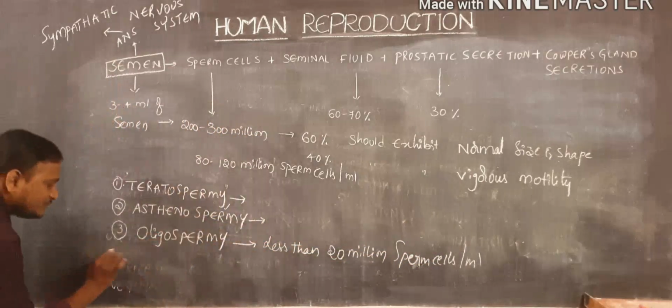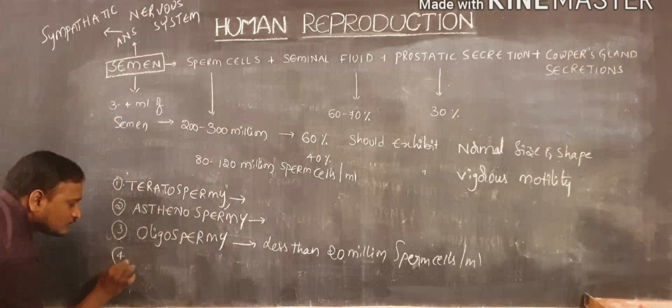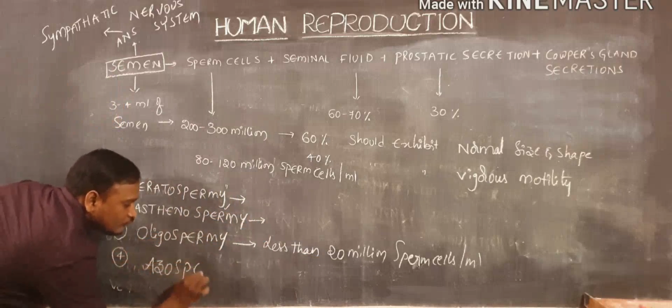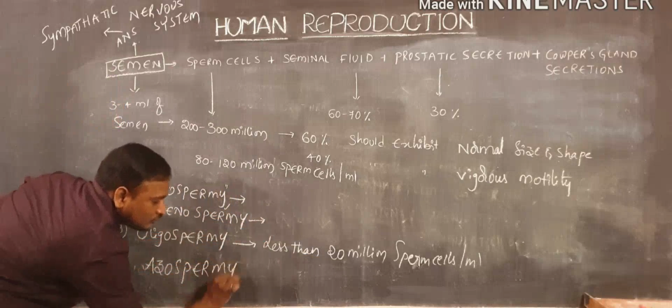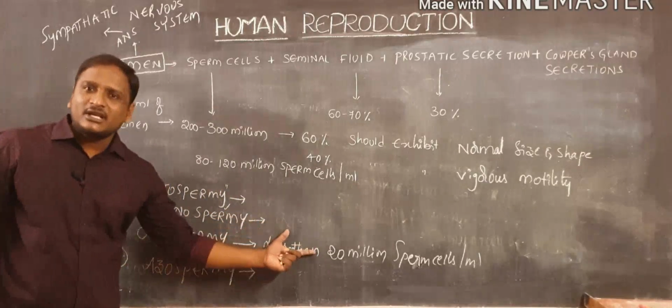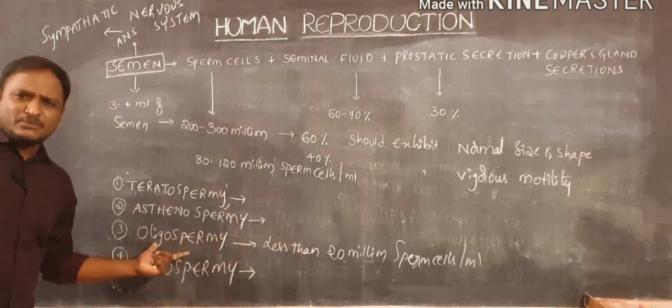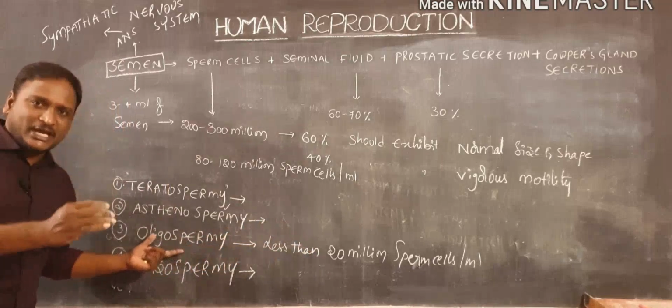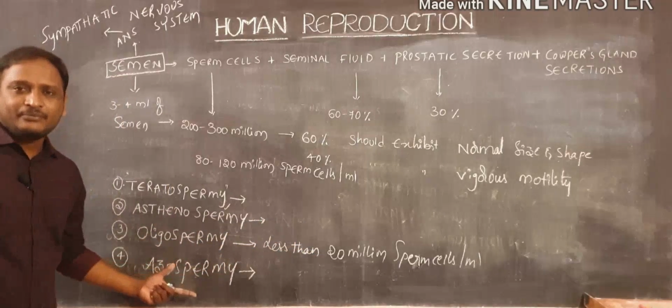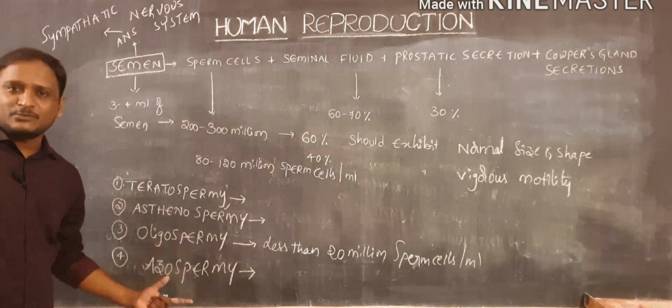And another condition is azoospermy. Less than 20 million is called oligospermy, which means sperm cells are present but in very small numbers. But in azoospermy, sperm cells are completely absent. That condition is called azoospermy.